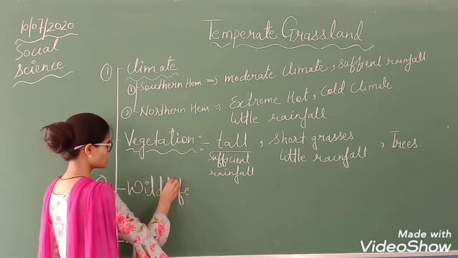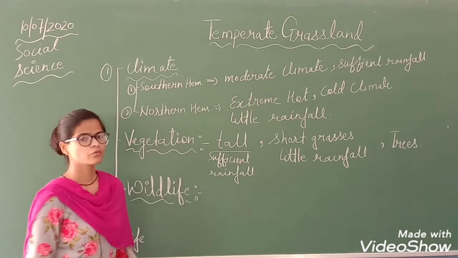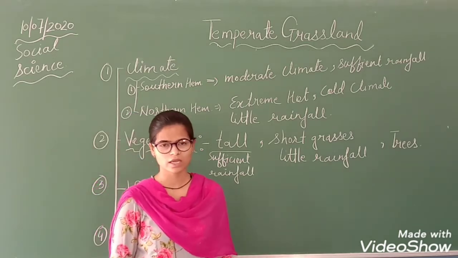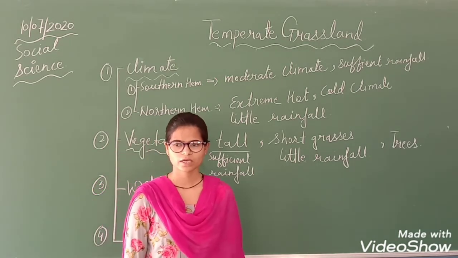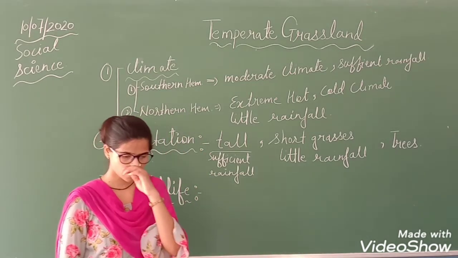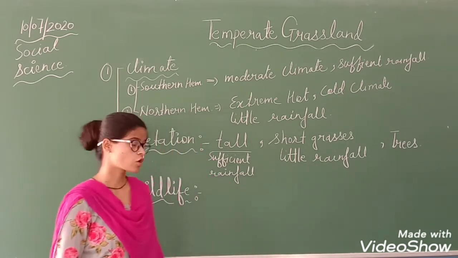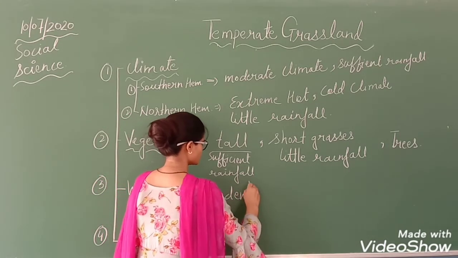Now we will talk about wildlife. Which are those animals which are found in this area? Okay, so there are rodents. Now you will ask me, ma'am, what are rodents?